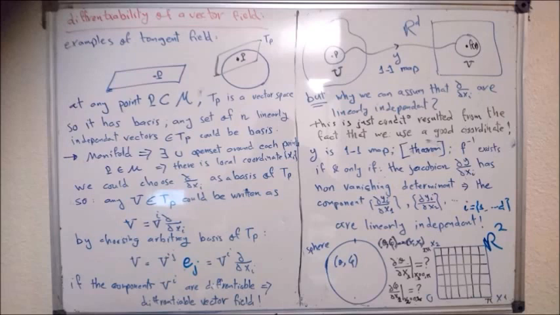So this vector has components in the first basis, d over dxi, and other components in the other basis, ej. And we will see later how we can change from the components in the first basis to the components in the other basis, the rule of transformation.